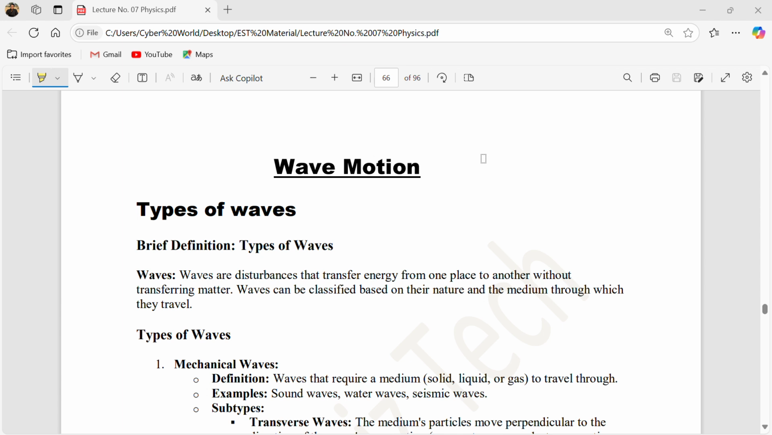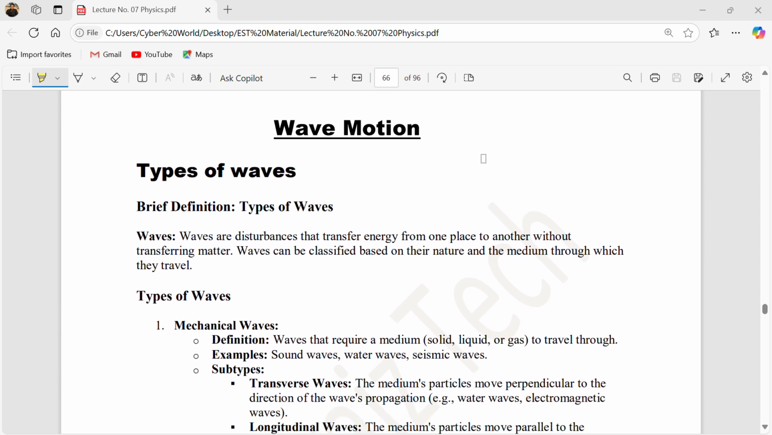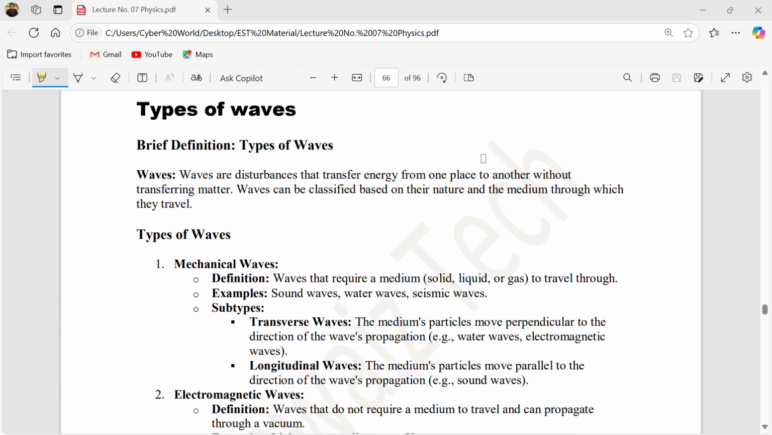So let's start today's lecture number 5, which is about wave motion. First of all, you must know what wave motion is. Basically, waves are a disturbance in a medium. You can define it like this: a wave is a disturbance in some medium that transfers energy from one place to another. Waves can be classified based on their nature and the medium through which they travel. Waves travel in mediums; without a medium, waves do not propagate.